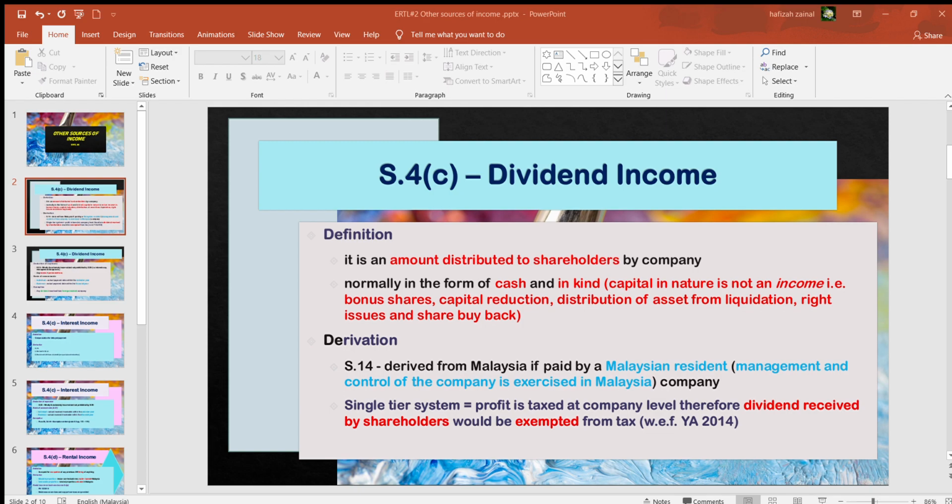in nature. Of course, when it is capital in nature, it is not taxable. But when it is revenue income in nature or revenue receipt in nature, therefore it is taxable. So in the case of when you receive dividend income in terms of cash, in general, it is actually taxable. Okay, but of course, it depends from year to year in terms of the regulation.